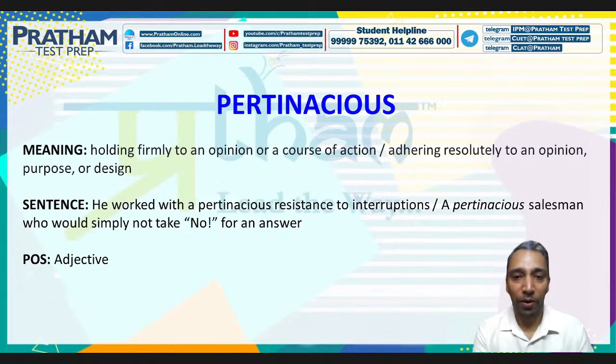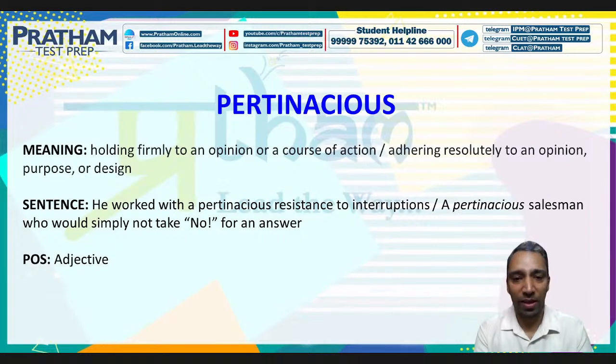Pertinacious. Now, what is pertinacious? Well, it's an adjective, and the meaning is holding firmly to an opinion or a course of action. Another meaning can be adhering resolutely to an opinion, purpose, or design. That means when you hold firmly to an opinion or course of action, that is pertinacious. Okay, it's an adjective. Sentence can be, he worked with a pertinacious resistance to interruptions.